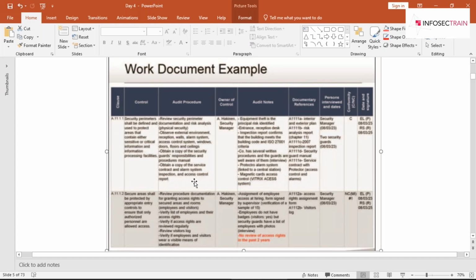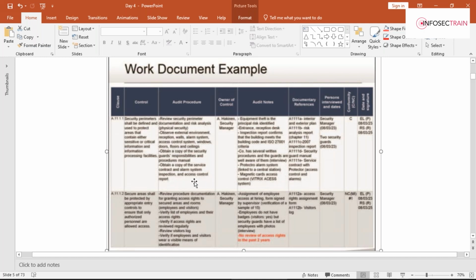Then column number 5 includes audit notes. In this, the auditor will be entering the result of the audit test. Whatever test you have performed, you will be indicating over there. Whatever proof you have found, you will be writing it over there.